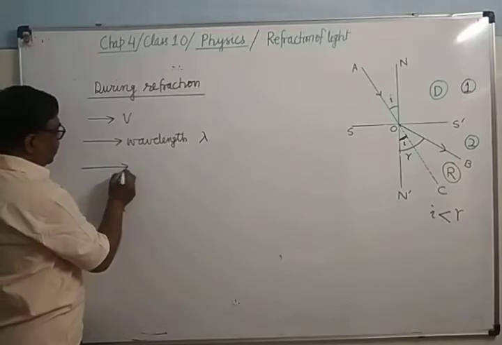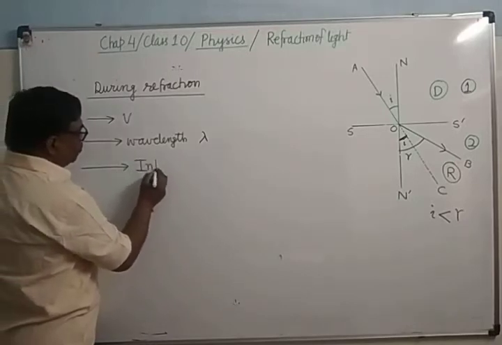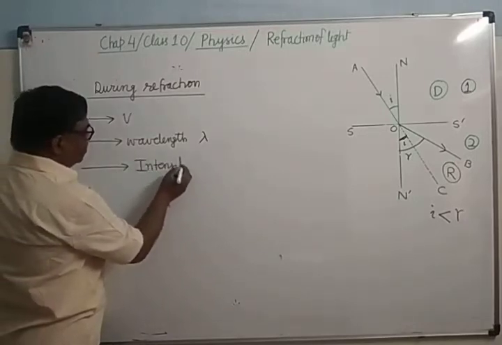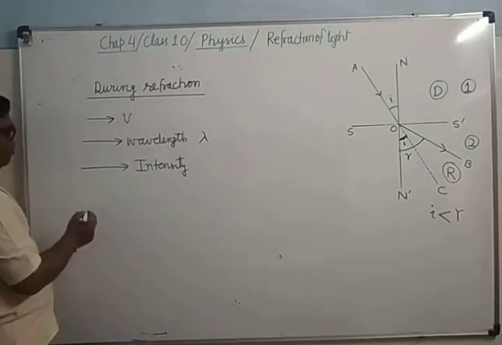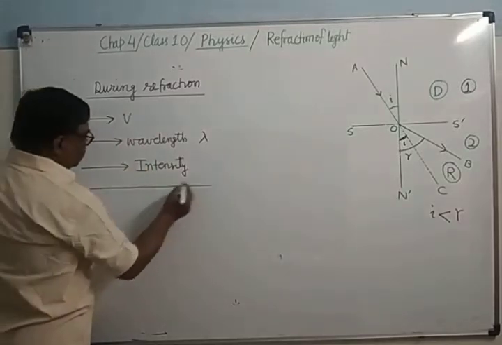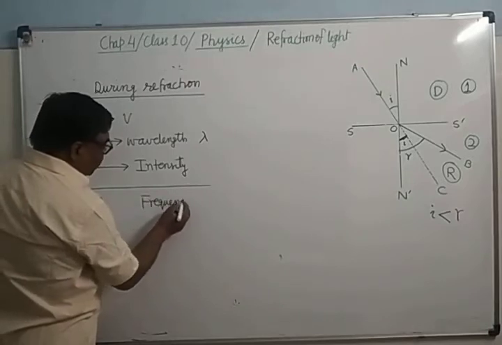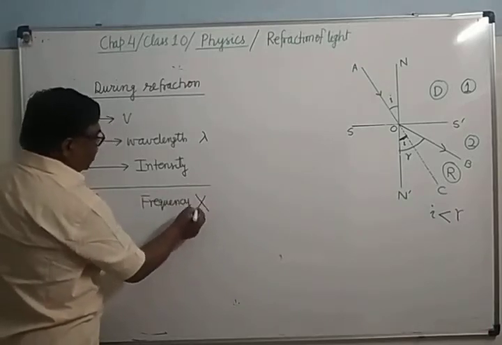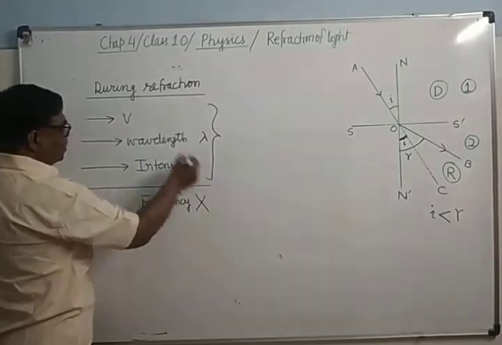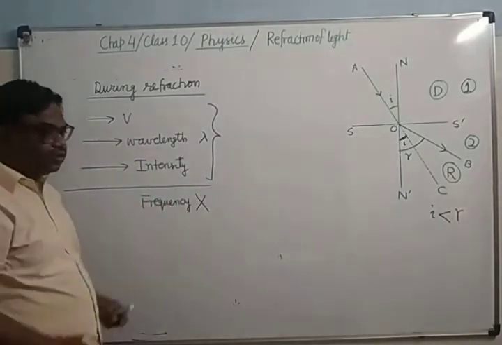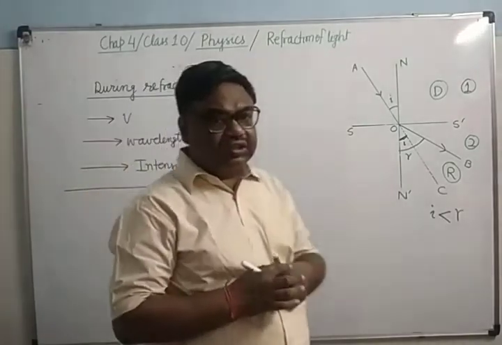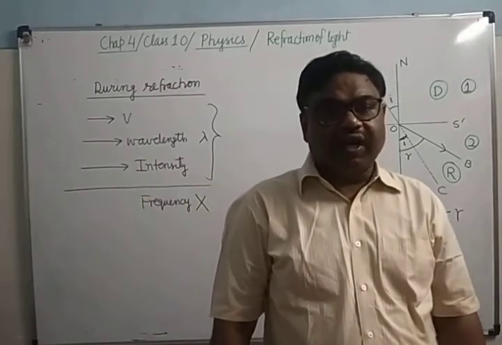Number three, the intensity of light will also change. But frequency does not change. Frequency of light will not change. But these three will change: velocity, wavelength, and intensity of light.